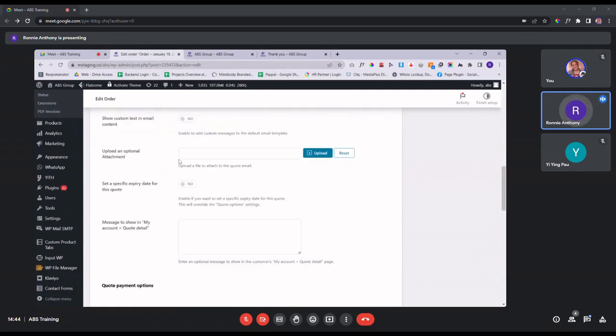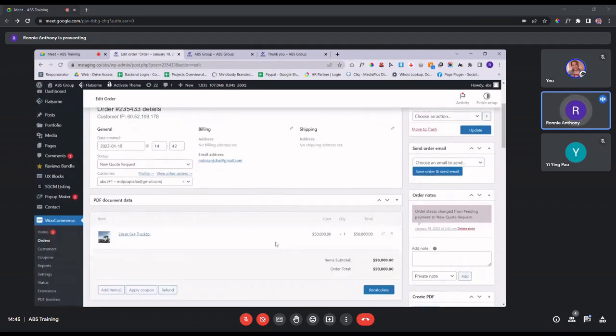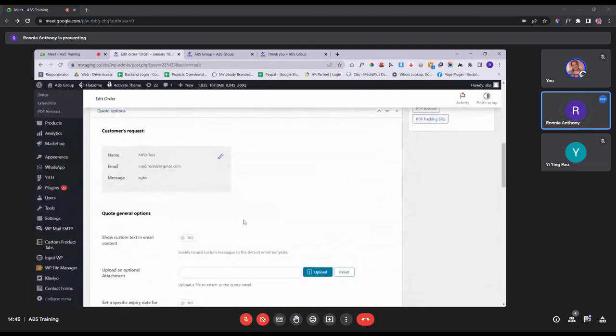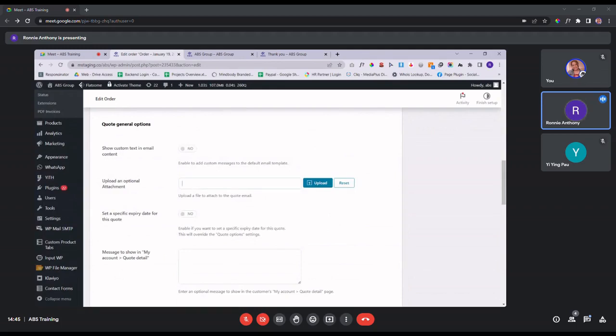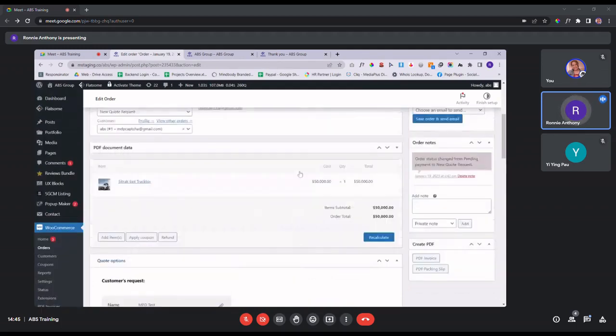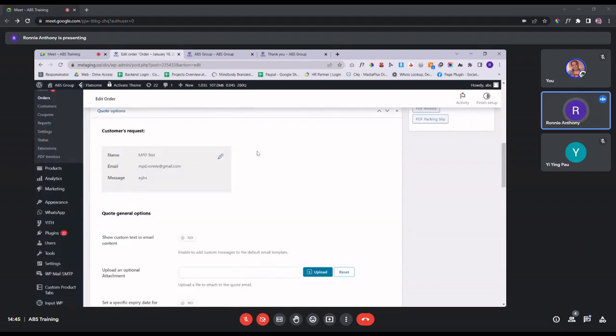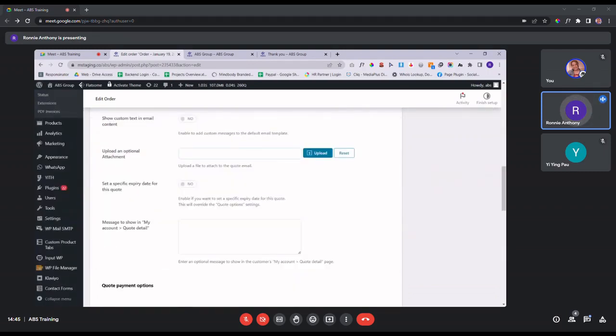And then if you want to attach any attachment, maybe you have a more detailed brochure, you can upload a file over here for your user to see, or even the individual quotation format itself. Let's say if you don't want to edit it right here, you can also attach it right here. But then again, I would suggest keying in the figure right here so that the system records the number for you. And you can also send them another soft copy stating the same amount.